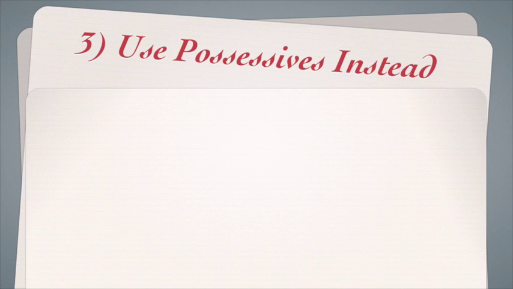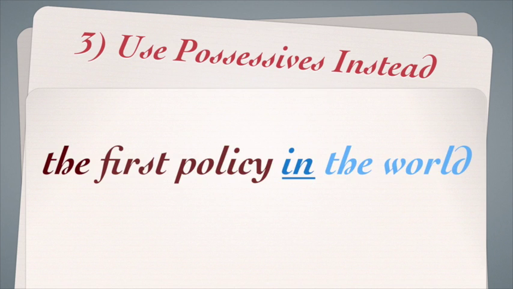And then as a final tip, and this one is a super secret special one, you can oftentimes get rid of prepositional phrases by using possessives instead. So if you had a phrase, for instance, like the first policy in the world, in the world is a prepositional phrase that gives a belonging sense to the first policy and the world.